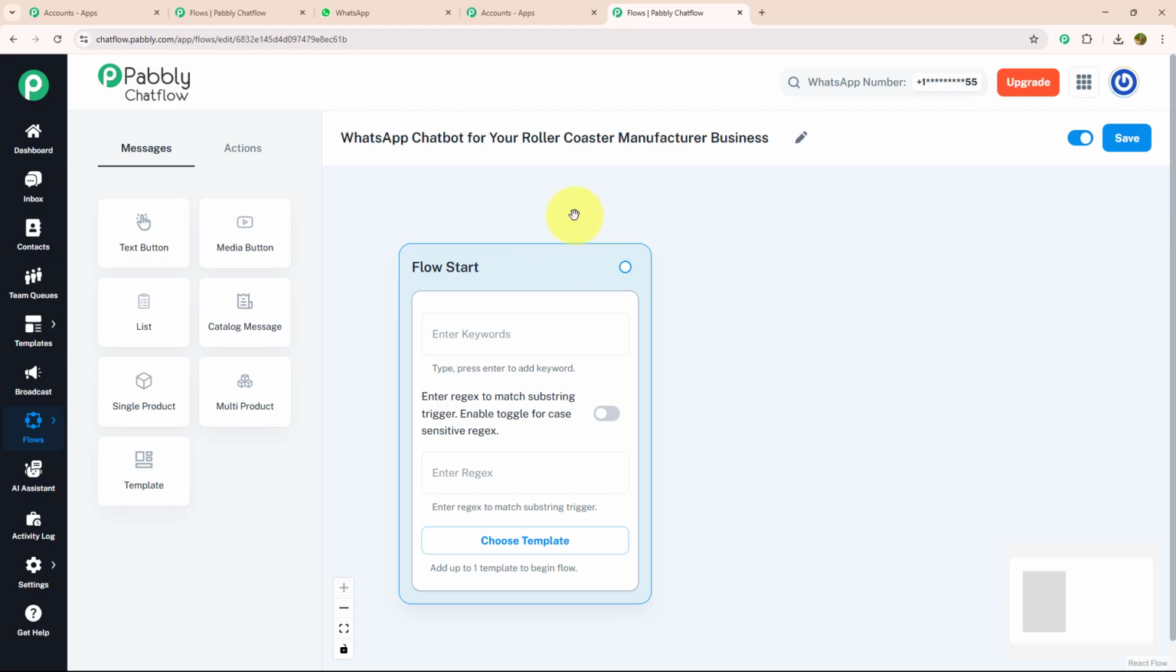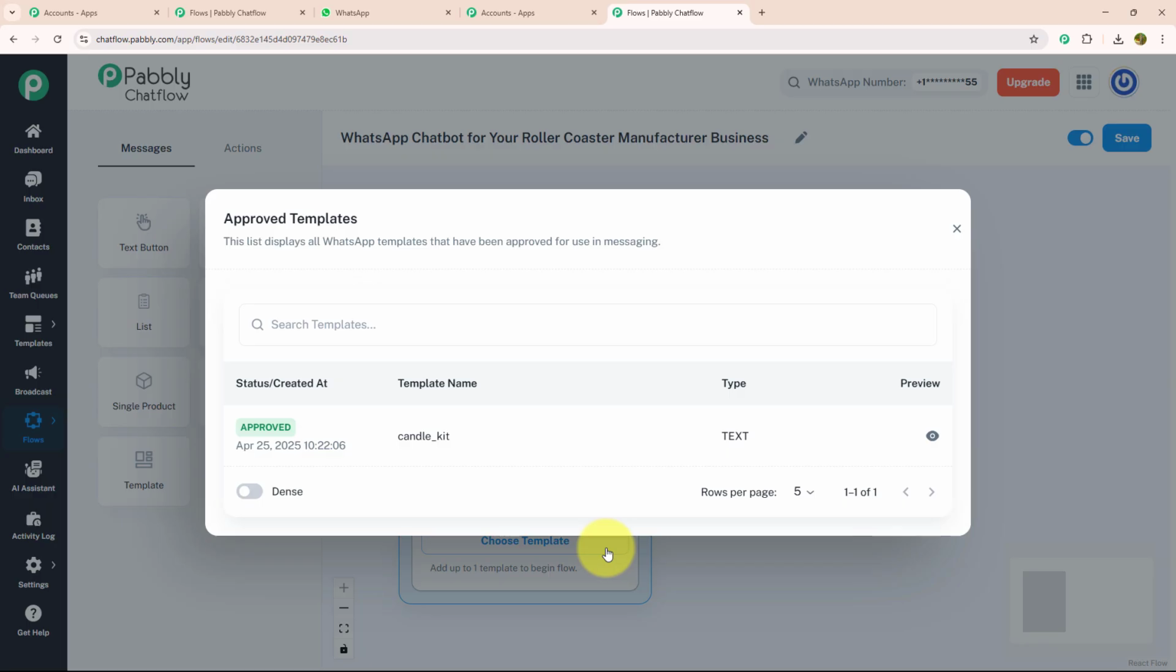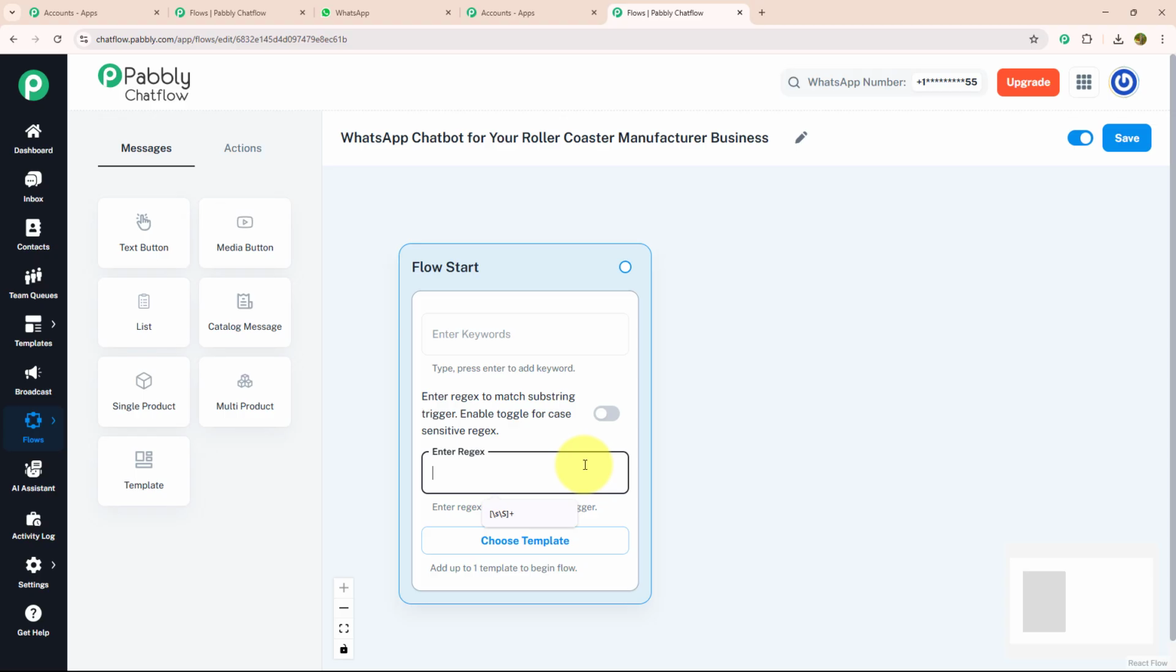For that, we need to understand 3 features which is given inside flow start window, which are keywords, regex and choose template. Let's see each feature individually. Choose template is a feature where you can choose your created template to give personalized touch to your chat. Regex are the regular expression with special pattern or sequence of character used to find match or filter specific text. Keywords are the trigger message that your customer will put while initiating a conversation. Today, I'm going to put reject, which will understand what my customer is trying to say.